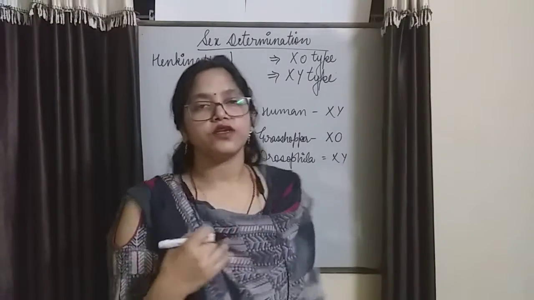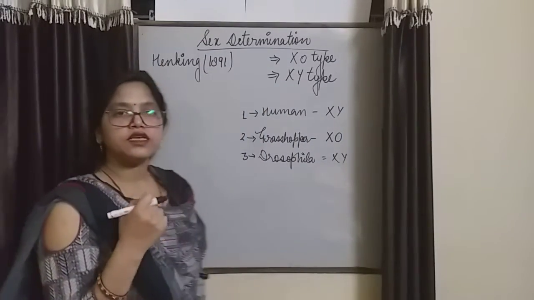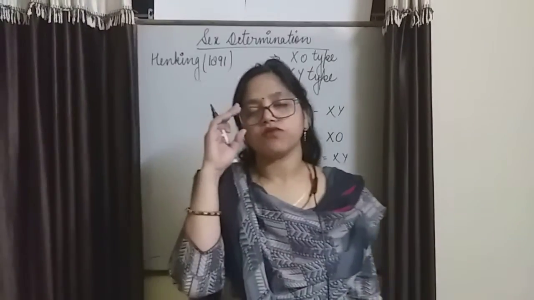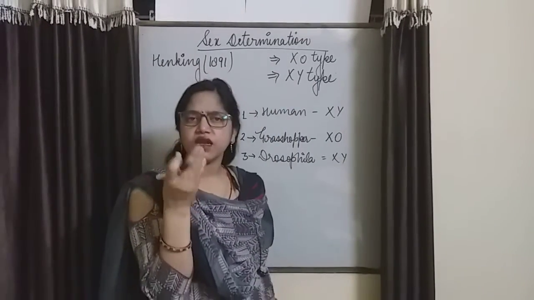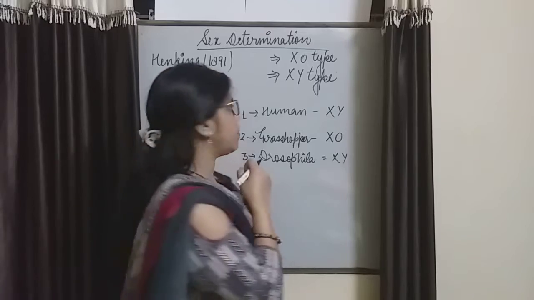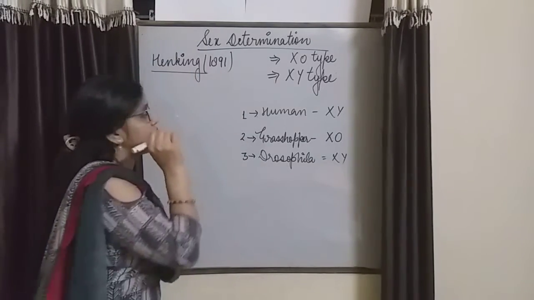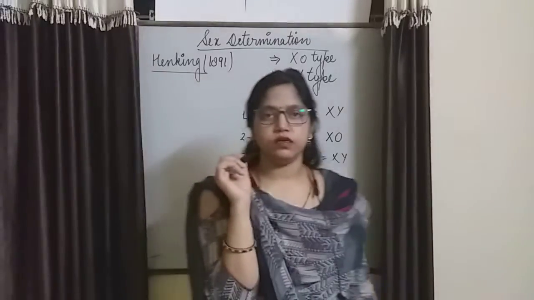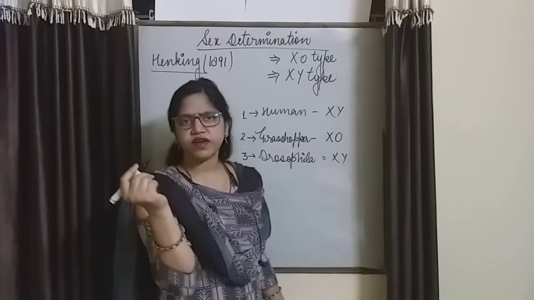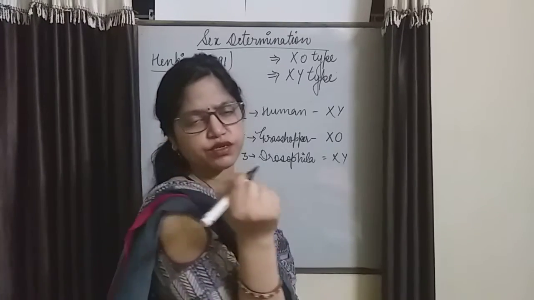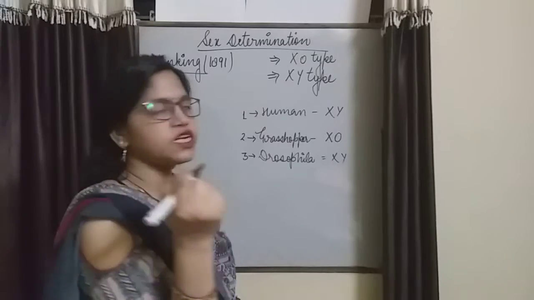Everyone, our today's topic is sex determination. In this topic, we will study how sex is determined in human beings as well as in other organisms. One of the scientists, Henking, in 1891 observed so many cytological evidences about the determination of sex in humans as well as in insects.